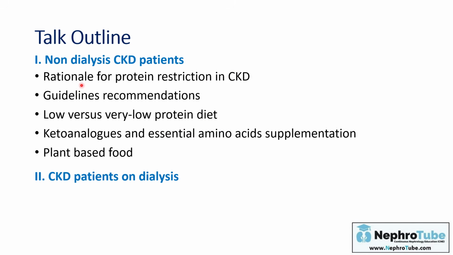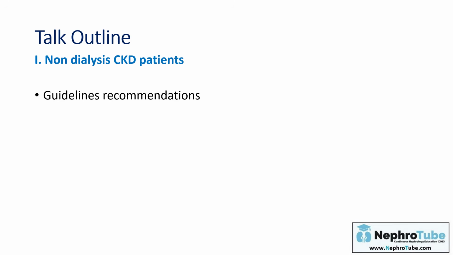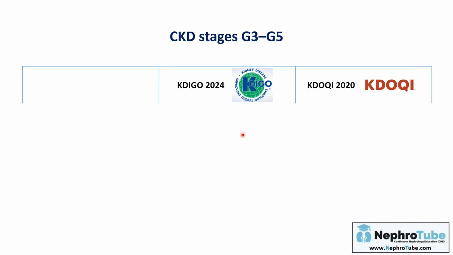And now, what are the guideline recommendations for protein prescription in non-dialysis CKD patients to prevent CKD progression? The two important and most famous guidelines in nephrology for nutrition are the KDIGO 2024 guidelines for CKD and the KDOQI 2020 guidelines for nutrition. The recommendations for CKD stages 3 to 5 not on dialysis are the following.